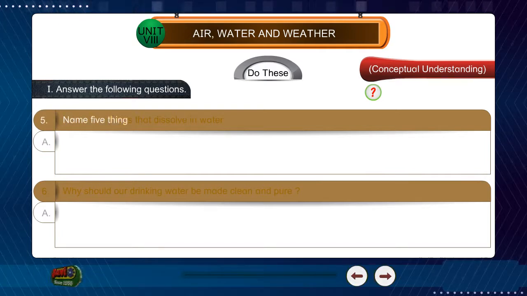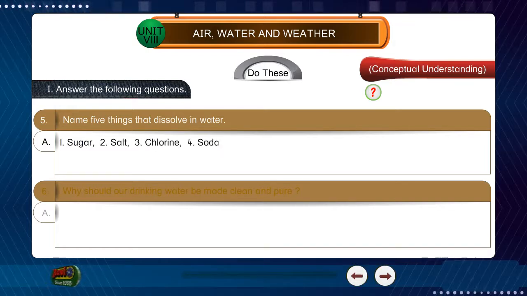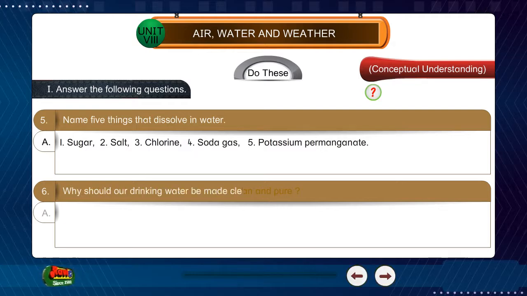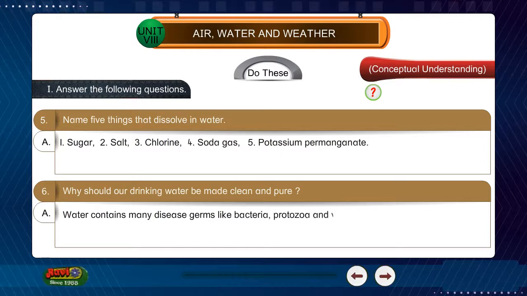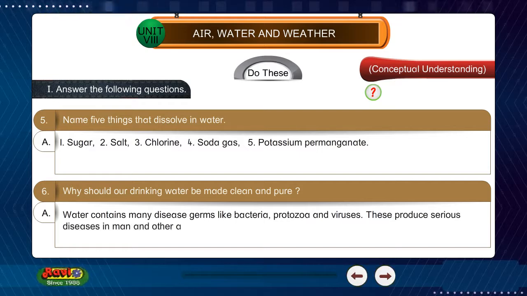5. Name 5 things that dissolve in water. Answer. 1. Sugar, 2. Salt, 3. Chlorine, 4. Soda gas, 5. Potassium permanganate. 6. Why should our drinking water be made clean and pure? Answer. Water contains many disease germs like bacteria, protozoa, and viruses. These produce serious diseases in man and other animals. So, water should be made clean and pure before drinking.